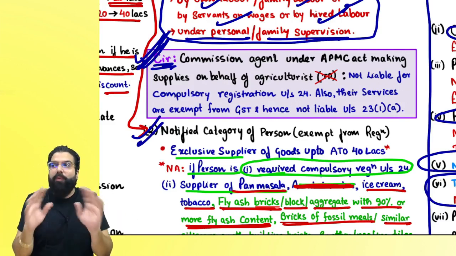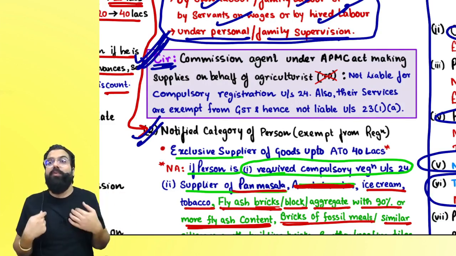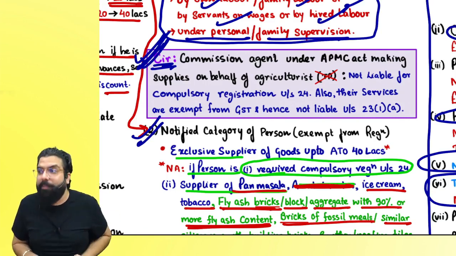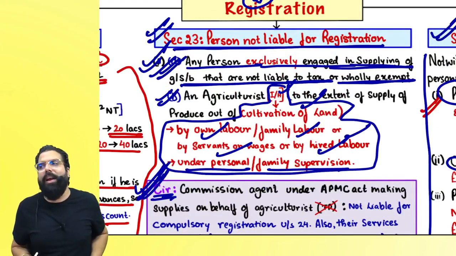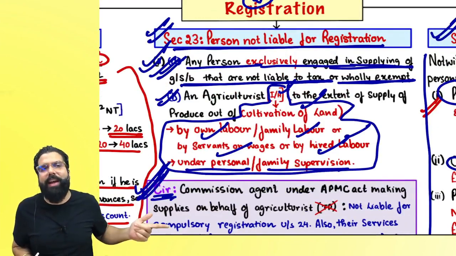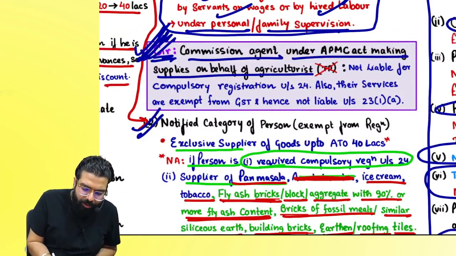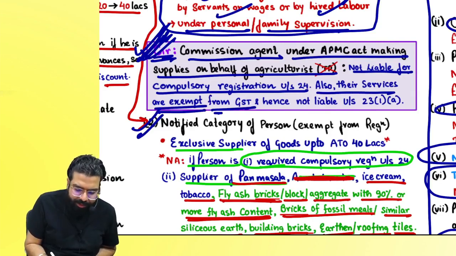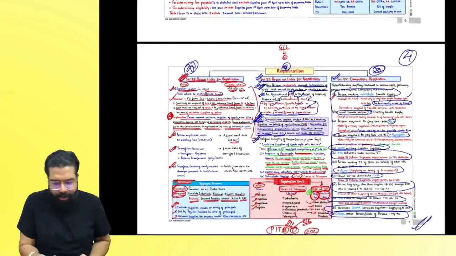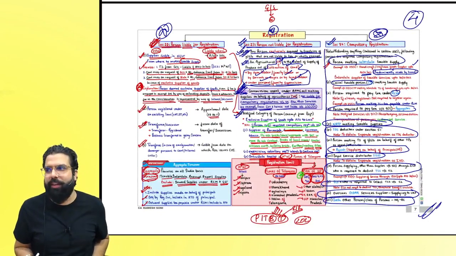The service for which APMC agents charge has no GST, it is exempted from registration. Now, if you are a person supplying exempt supply, section number 23(1)(a) says, if you are not required to collect any tax and pay to the government, don't take registration. Hence, an APMC agent, commission agent under APMC, making supplies on behalf of an agriculturist who is not a taxable person, is not liable for compulsory registration. Also, because their services are exempted from GST, they are not liable under section number 23(1)(a) also. Here we are done with 22, 23 and 24.